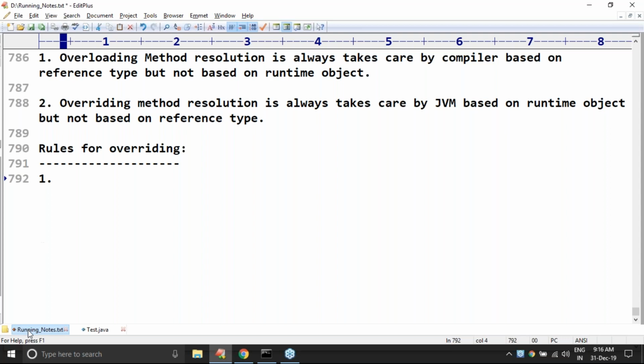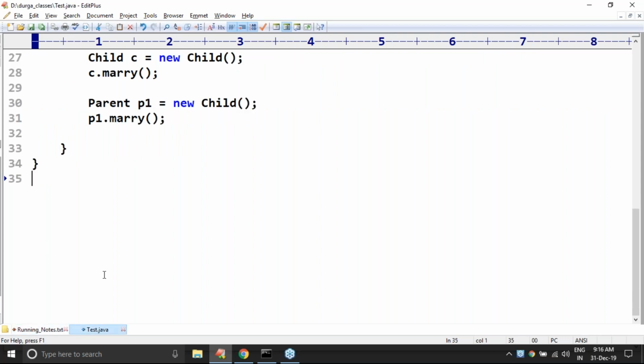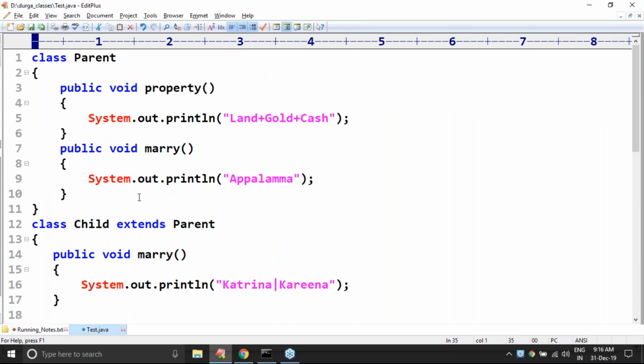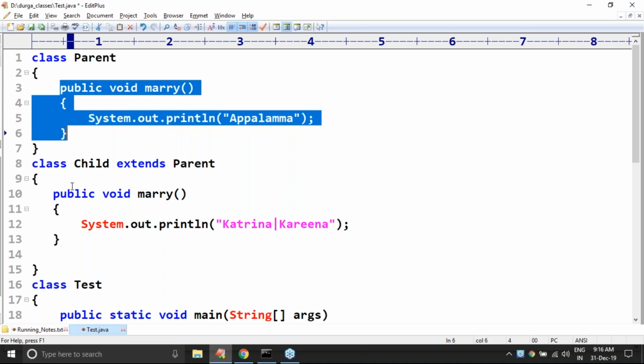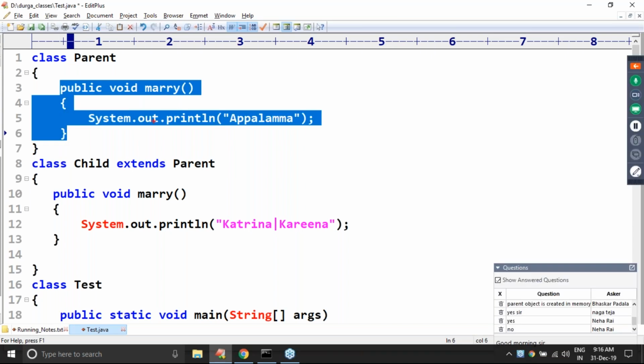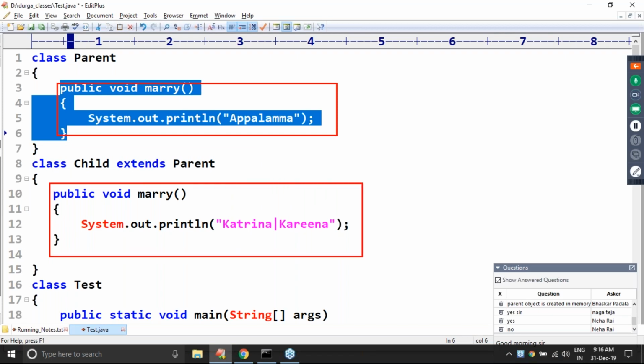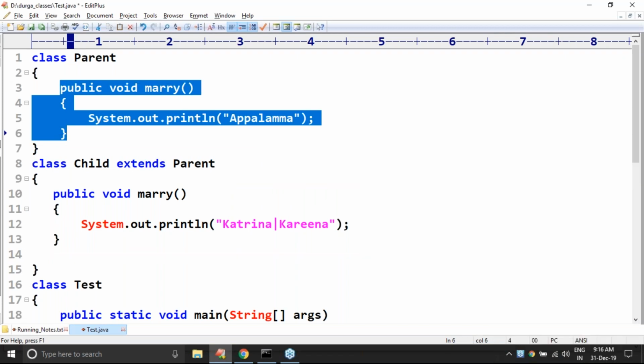Rules for overriding. Now here, if you observe, forget about this one. It's not overriding. Okay, forget about property. Now observe. Can I use the word, these two methods are said to be overridden or not? Yes, this one and this one, overridden methods, overriding concept.